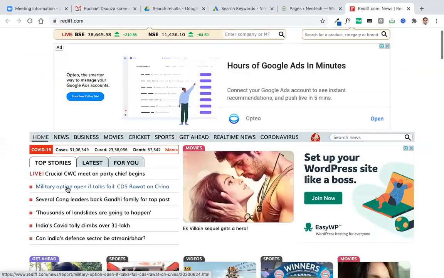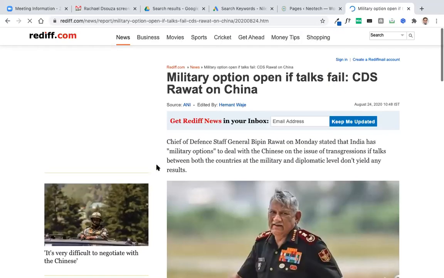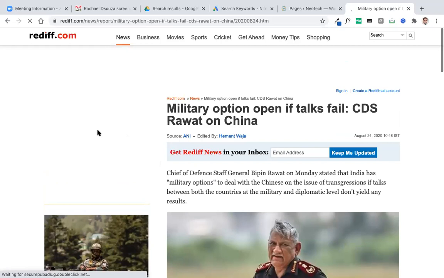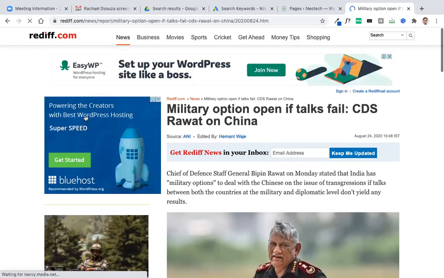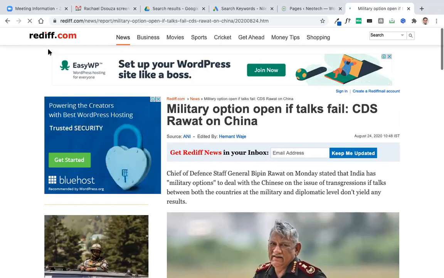If I go to any of the page, an ad may appear here. This one is also a display ad. The purpose of display ad is basically to target people who are not searching in Google.